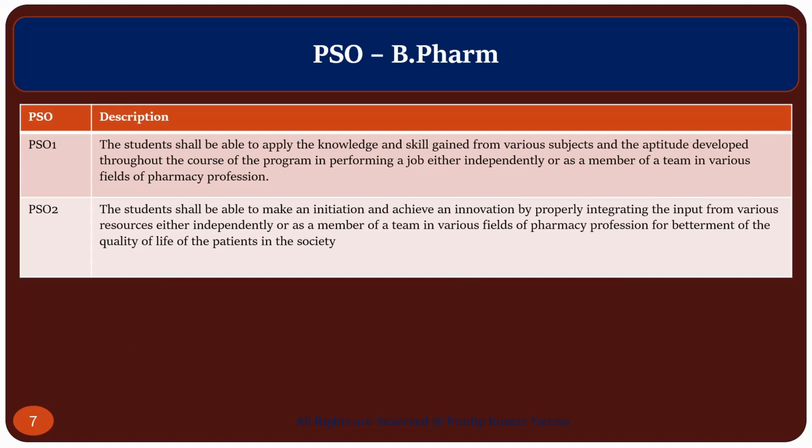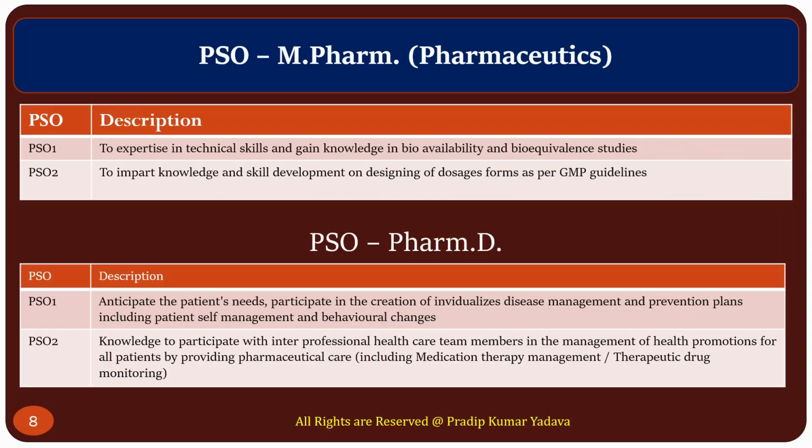Same for the second program specific objective: the students shall be able to take initiative and achieve innovation by properly integrating the input from various resources, either independently or as a member of a team, in various fields of the pharmacy profession for the betterment of the quality of life of patients in society. Similarly, you can define the PSOs for M.Pharma and PharmD. So these are some PSOs which can be defined by you.